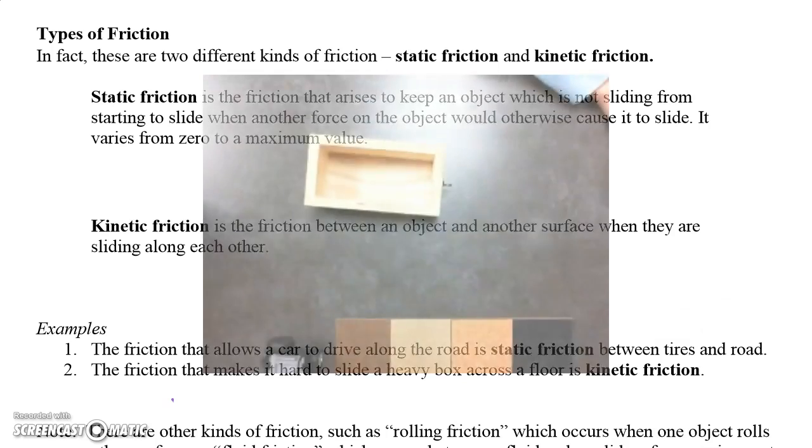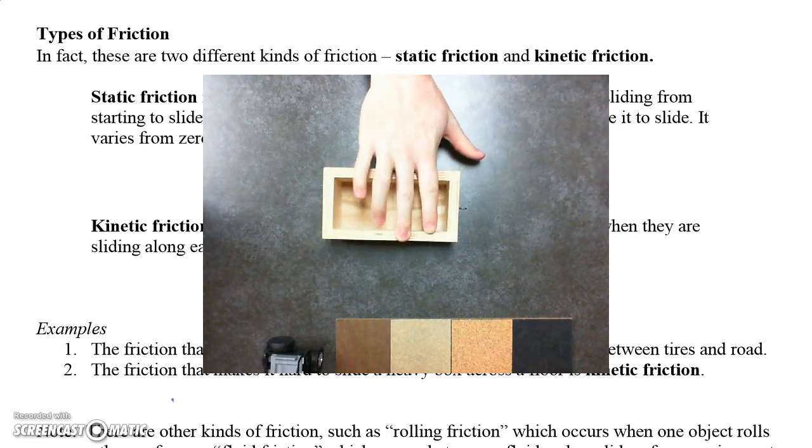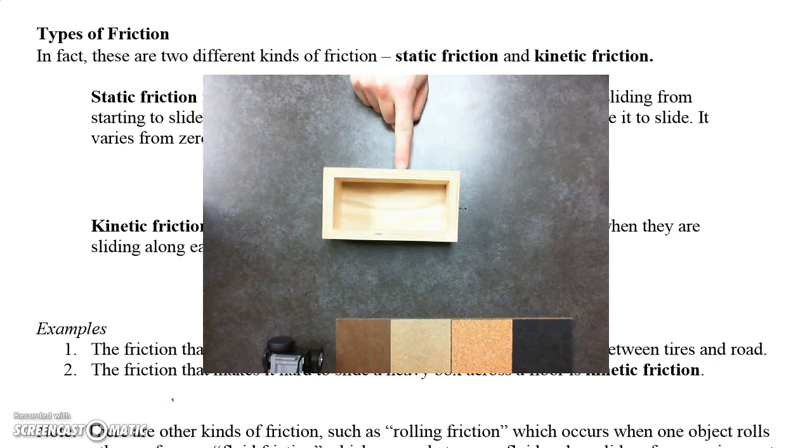So what we're going to look at is a little bit of an example of that. If this block here is at rest and I try and push on it, it doesn't move, and that's just because I'm not applying enough force to overcome static friction. Static friction, when I'm not touching it, is 0 because it doesn't have to do anything.